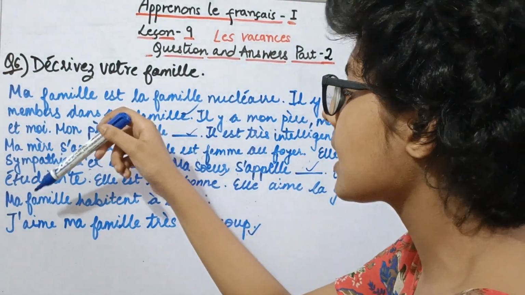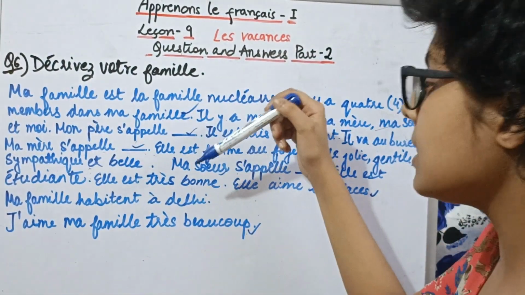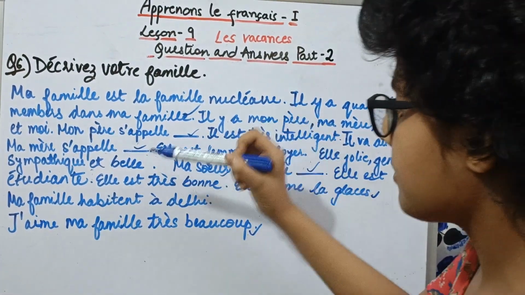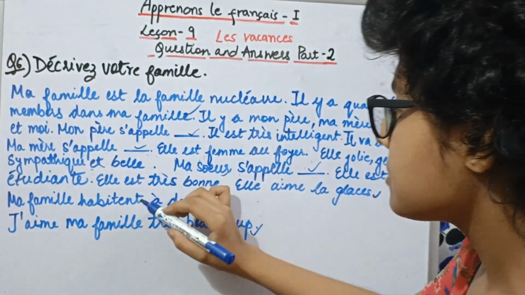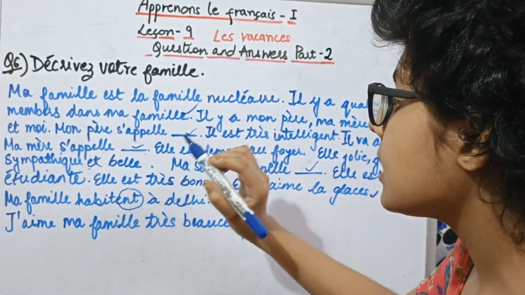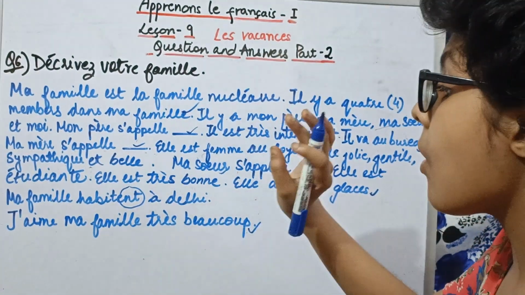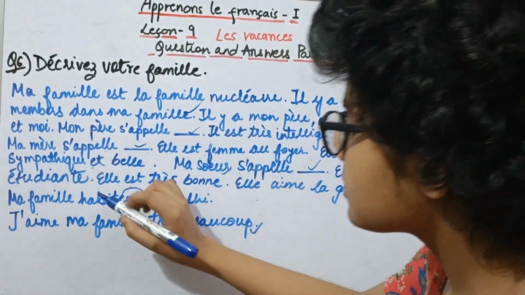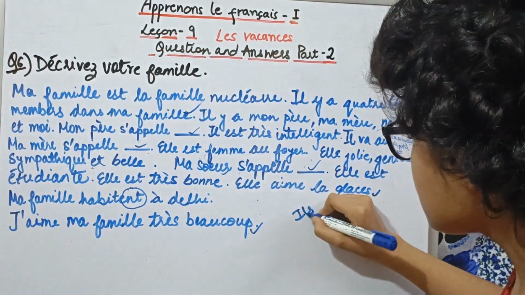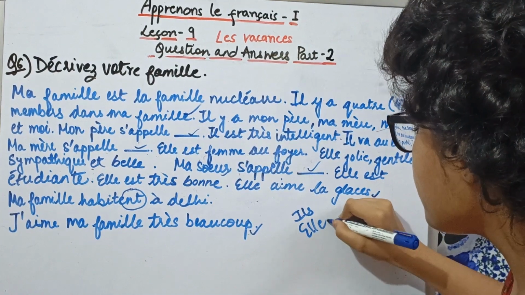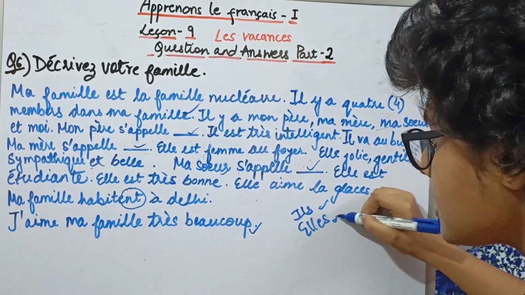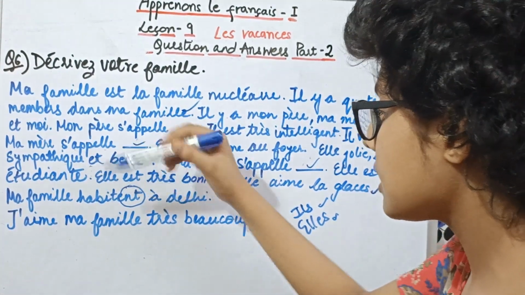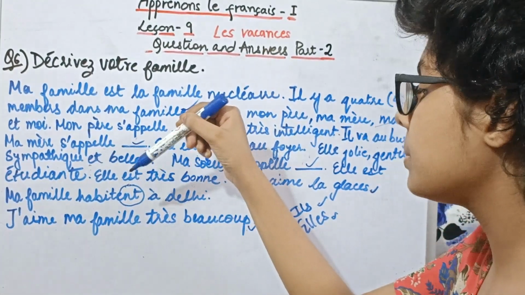And then we have the second last sentence that means my family lives in Delhi. Ma famille habite à Delhi. So now a trick: if we have ENT at the end of any verb, it is the conjugation of ils or elles. And whenever we have the conjugation for ils and elles, we always pronounce it without the ENT ending. For example, I've taken the verb habite, so it would be pronounced habite.